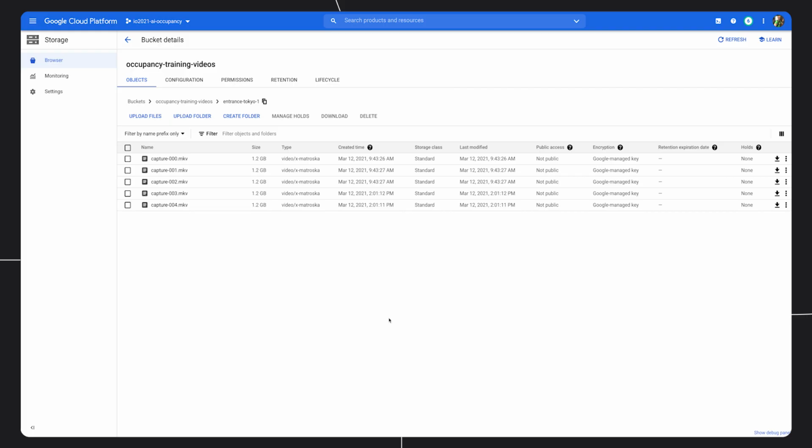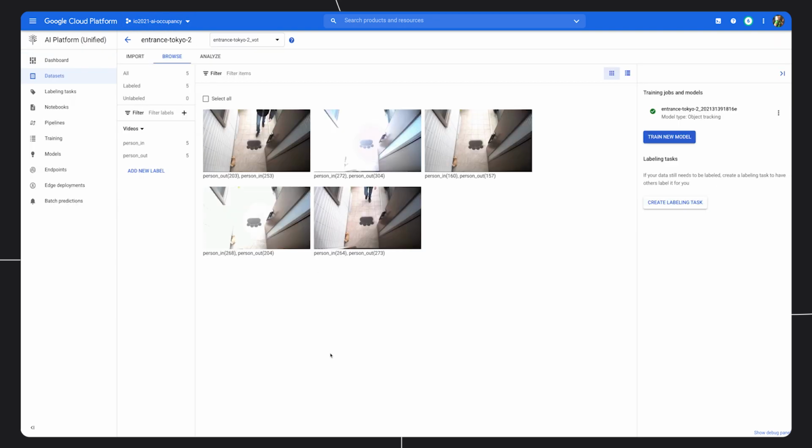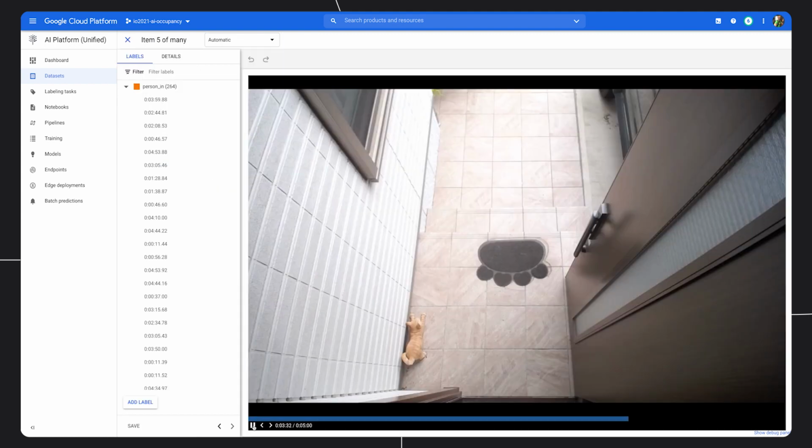Okay, so I recorded myself walking in and out through the door several times, and I then uploaded these as training videos here to Google Cloud Storage. And then in Vertex AI, I added them as a dataset. Here you can see previews of those 5 videos. Then what we need to do next is to help the system identify the events by labeling the interesting objects. So first I want to try labeling the events for person walking in and person walking out.